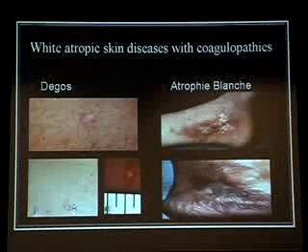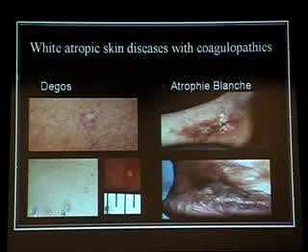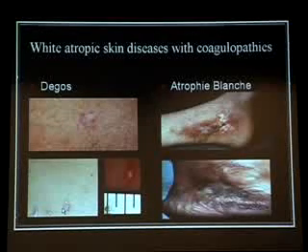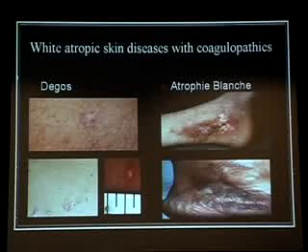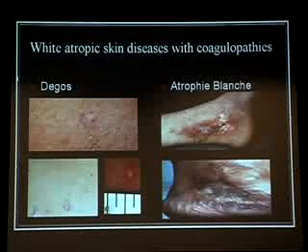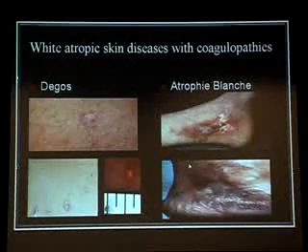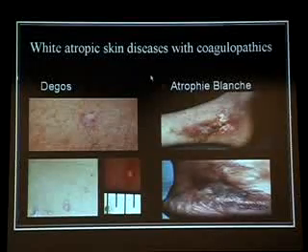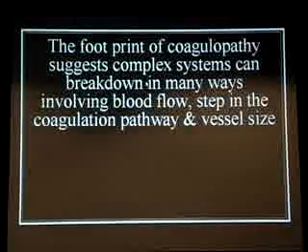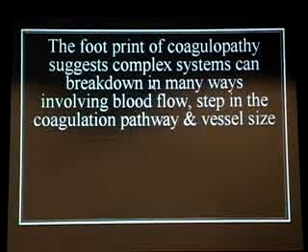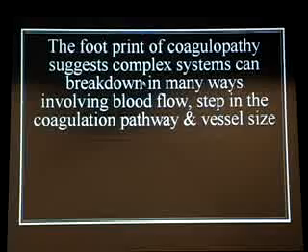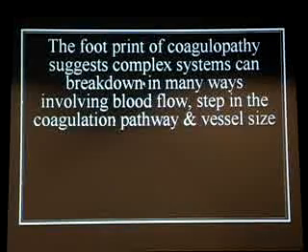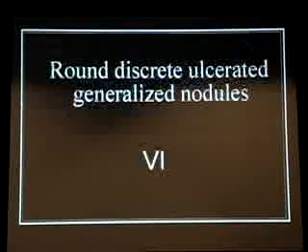This is actually another patient of mine who had fatal Degos disease. What's striking here is that all these are round or oval. It looks nothing like atrophie blanche, and yet they're both white and atrophic. Again, a lot seems to be going on that we don't see in terms of location, in terms of other things. As we said, with atrophie blanche, if you look hard enough, you find that there's a coagulation defect. In Degos, that's not the case.